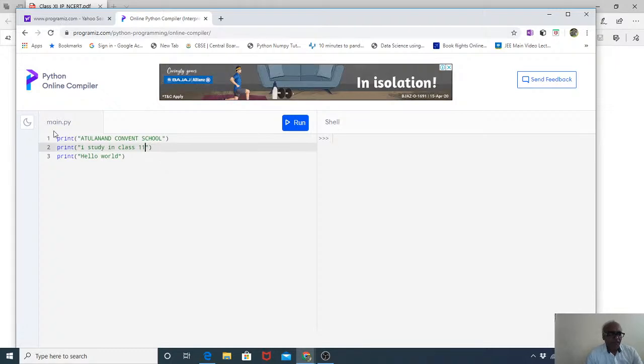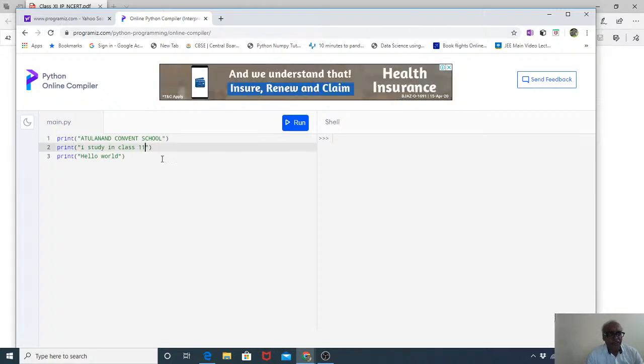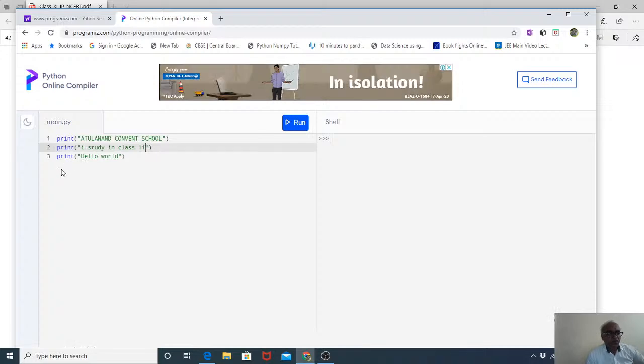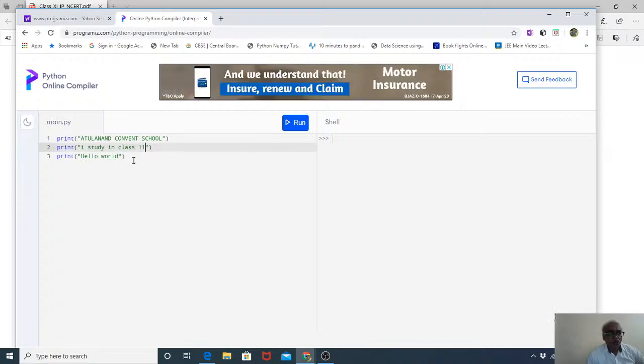And now after having written this code, this is the editor where you are going to write the program. Clear? You have written print, inverted comma, and in the inverted comma you have written Atulanan Convent School. And in the next print, I study in class 11th, inverted comma close. Print hello world was already there. I have not rubbed it. If you want, you can rub it and write your own whatever you want to write.